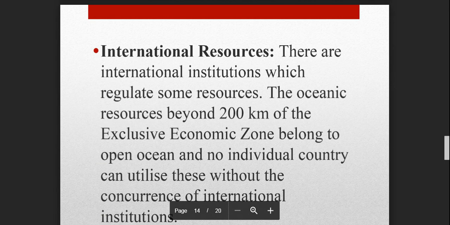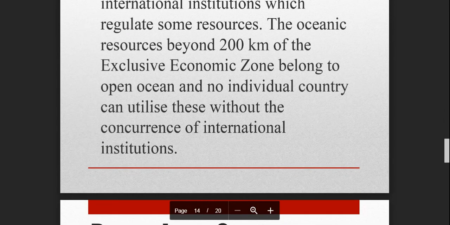So in order to avoid that, we have decided a particular area that is fixed for all the nations, that you can go up to this particular region only, and beyond 200 kilometers of the exclusive economic zone, that is basically the open ocean, and no individual country has the authority, किसी भी country को authority नहीं है उन resources को use करने की without international institutions, बिना international institutions की permission के, right?